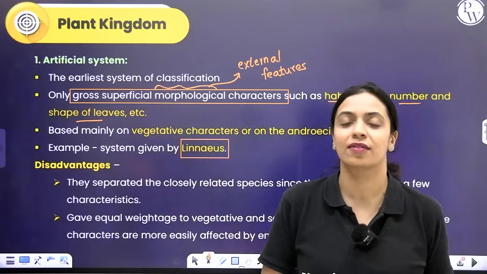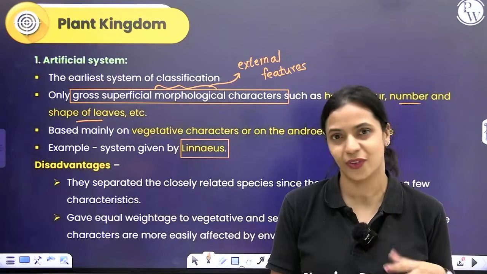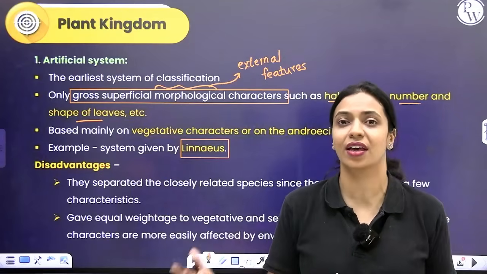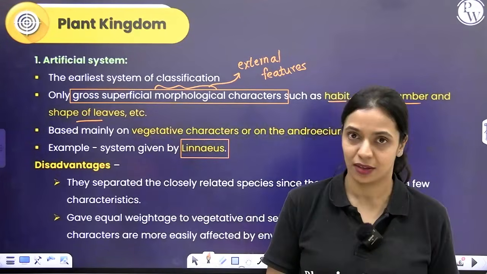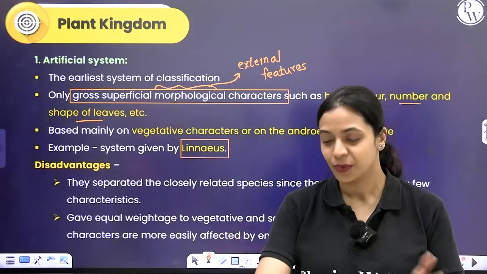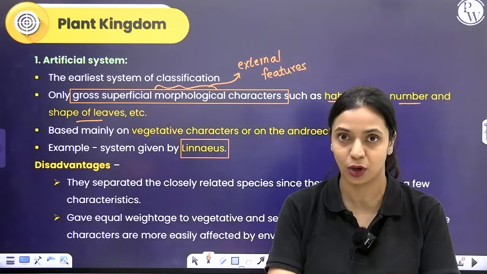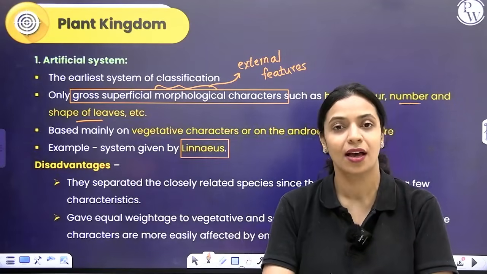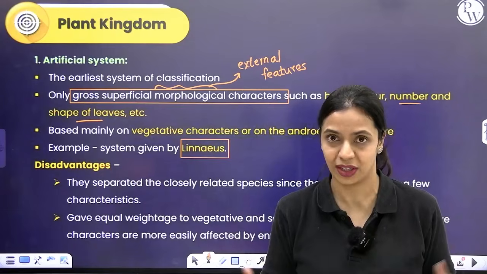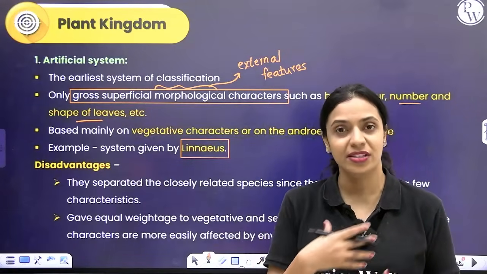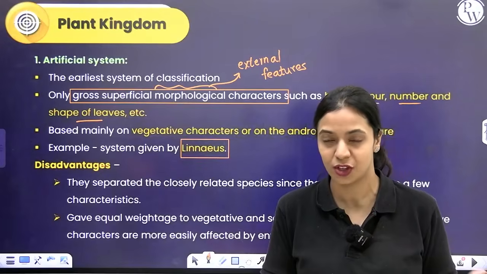The second disadvantage is he mostly considered vegetative characters, and you know how vegetative characters can very easily vary according to our environment. It changes according to the environment. For example, if you consider us, our skin color is not constant. You step out in the sun for a little while, you become darker in complexion, right? It changes. But if you think about how many bones I have in my body, how the organs in my body are arranged with respect to each other, these are certain things that are constant. They do not change much.